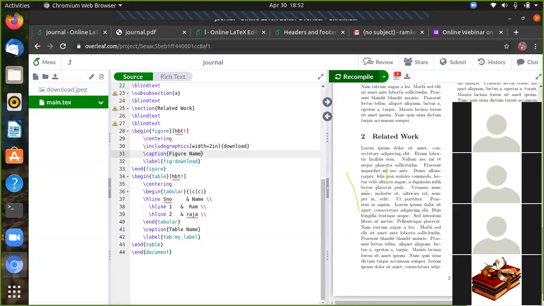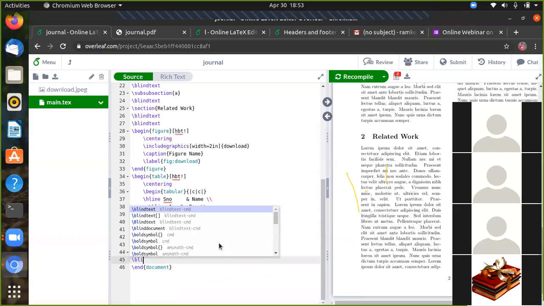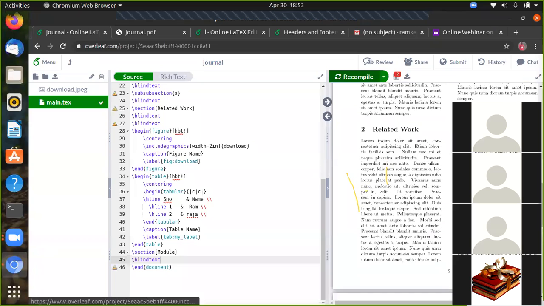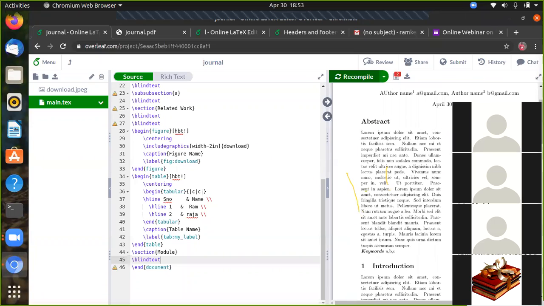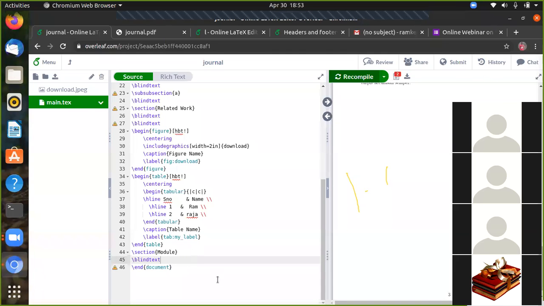The same thing I can define for the next section. So section, module, plain text. You can write something else and continue on this page. And now finally we go for the chapter conclusion.